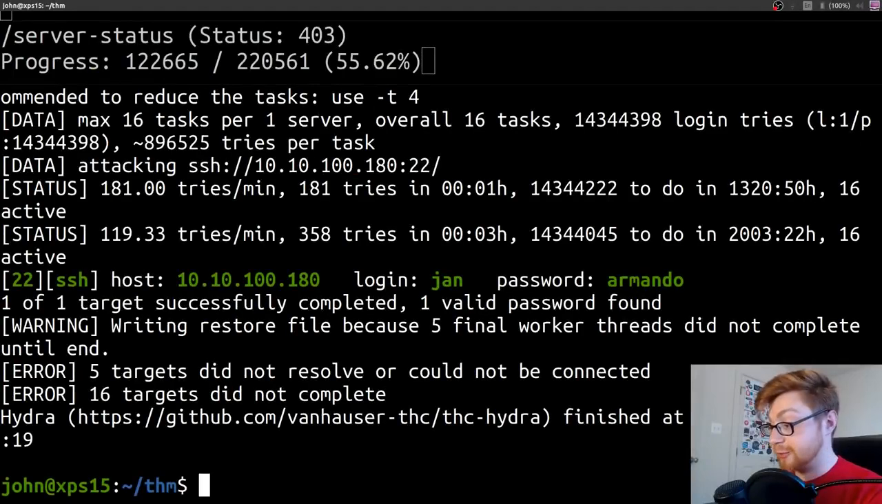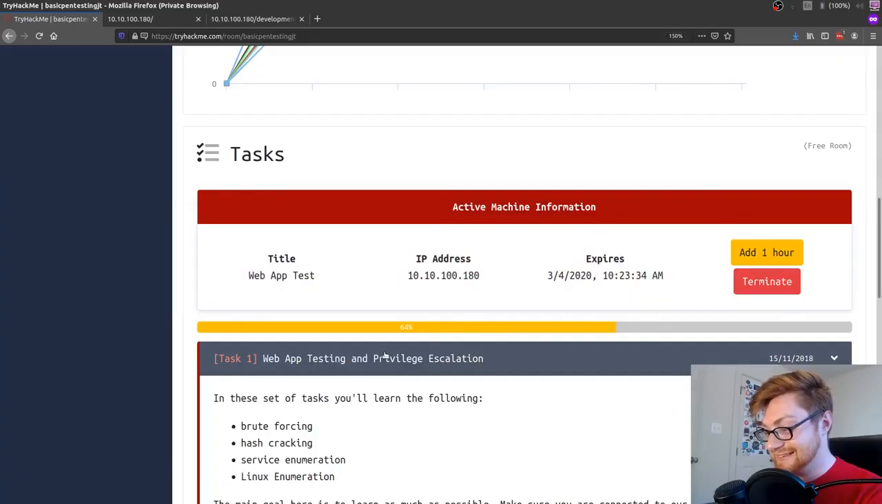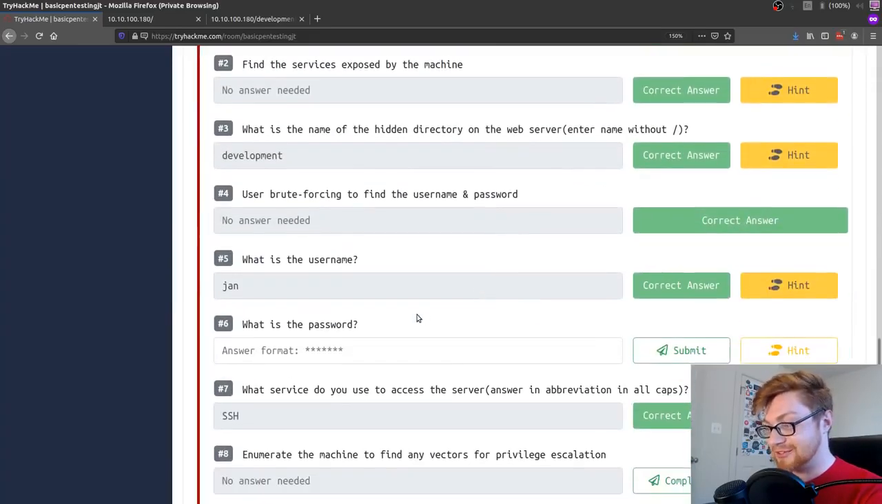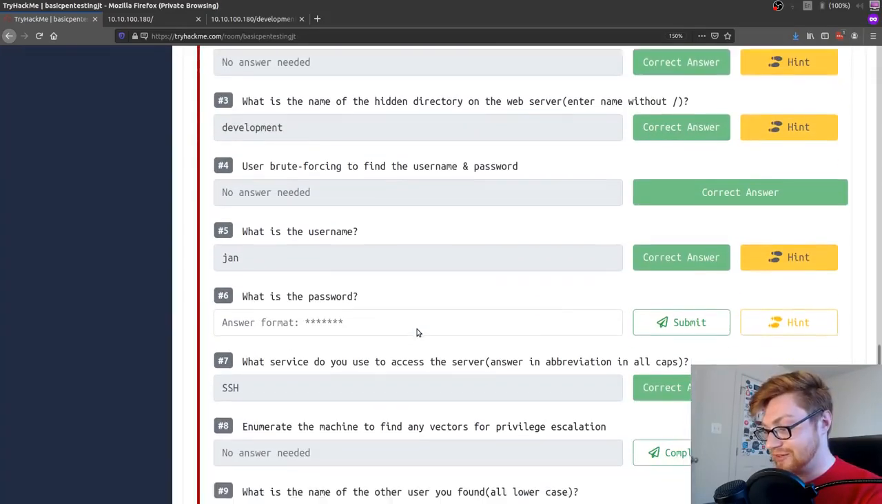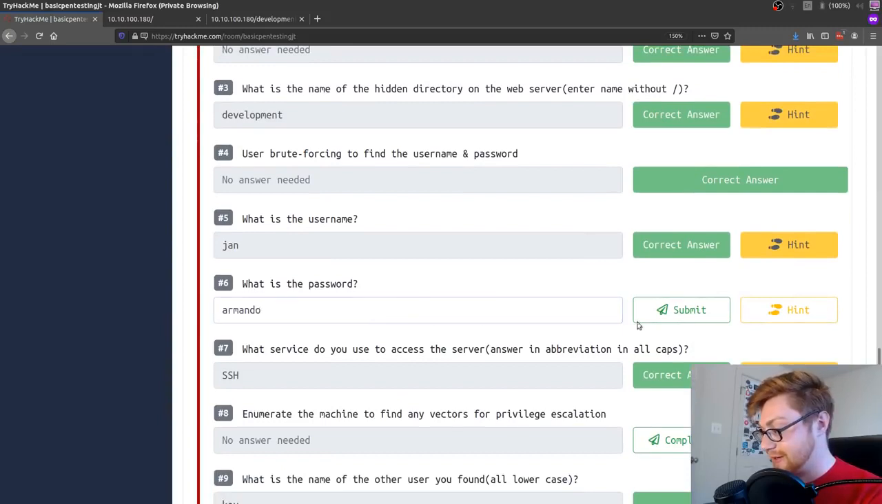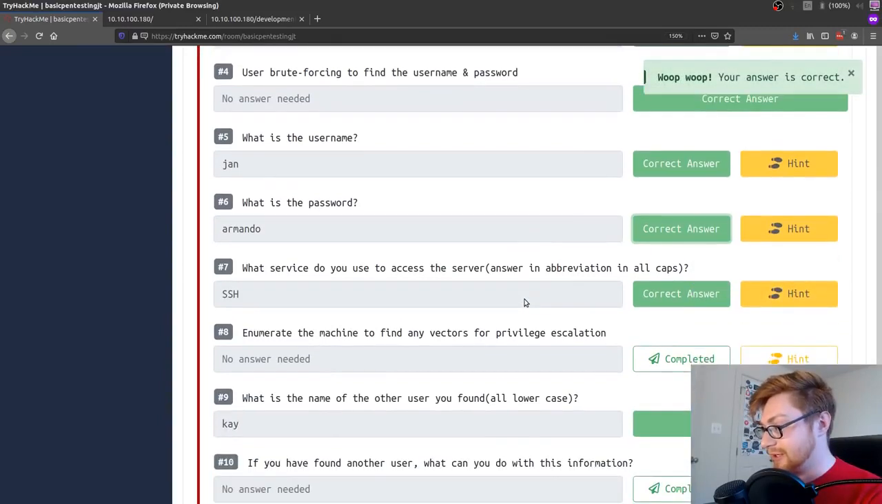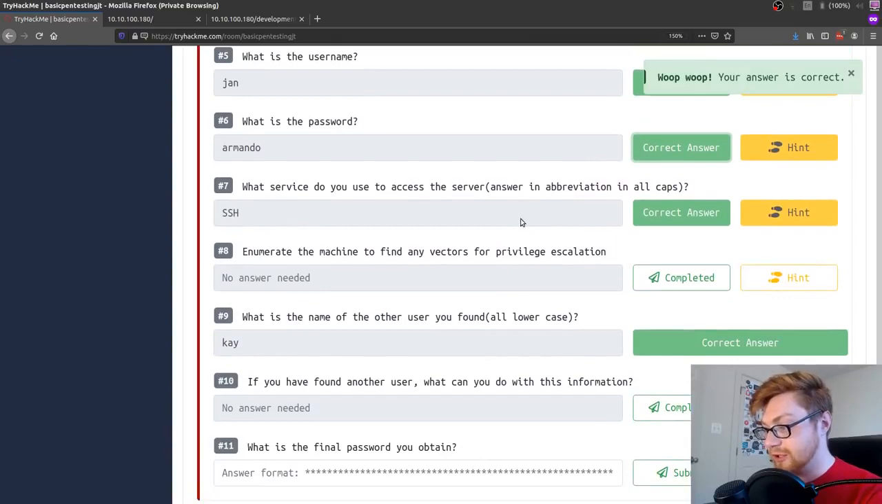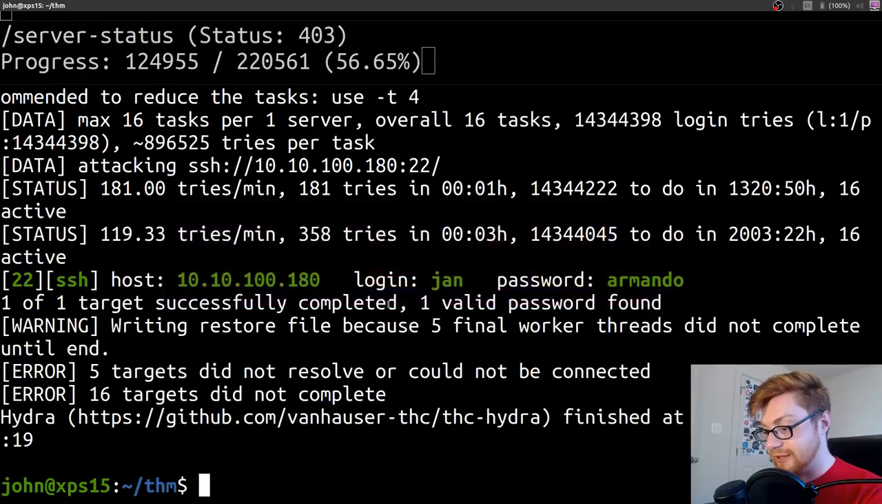Okay, looks like we got a credential. Looks like Hydra was able to successfully brute force and actually log in through SSH with a password with the username Jan. So it looks like we have found that. Jan has the password Armando? I don't know. I don't like to pretend. All right. What is the password? We can go ahead and submit that. Armando. Submit. And there we go. That answer is correct. Okay, so we could, at that point, log into the machine now, right?